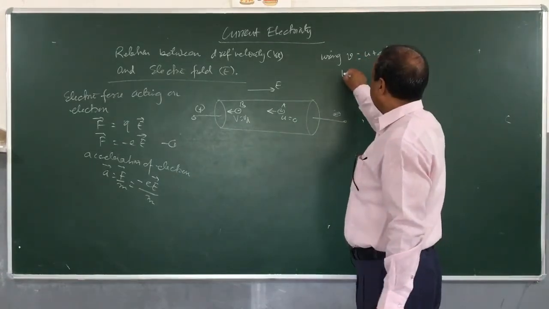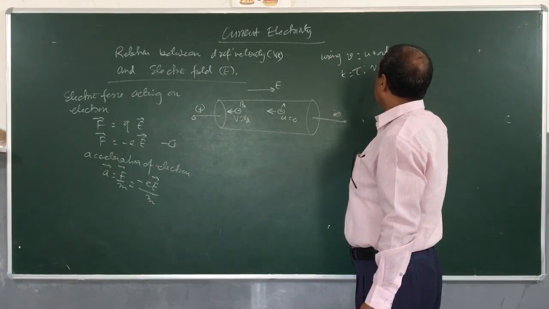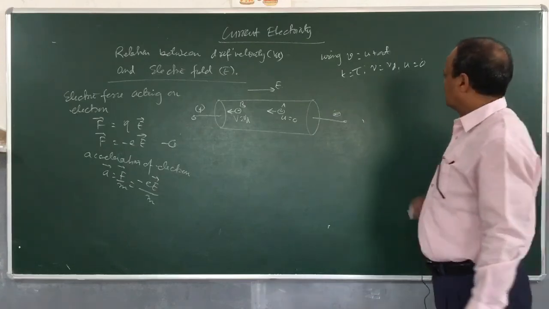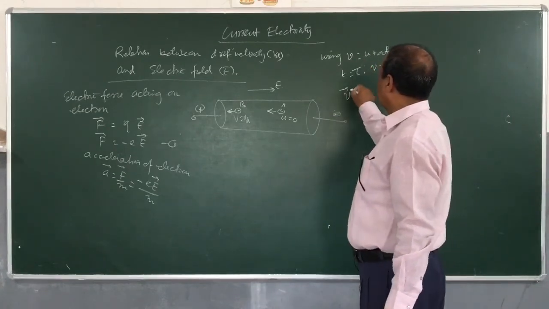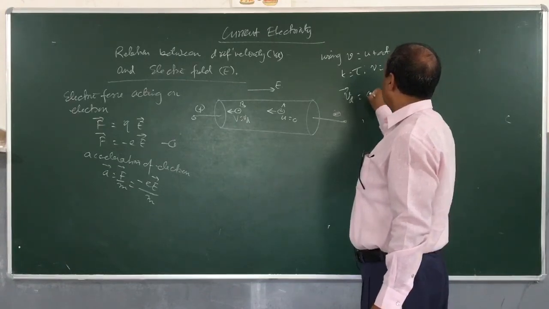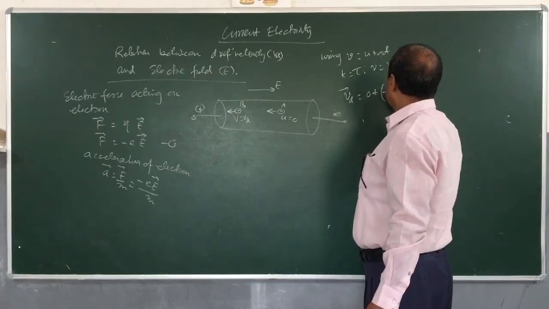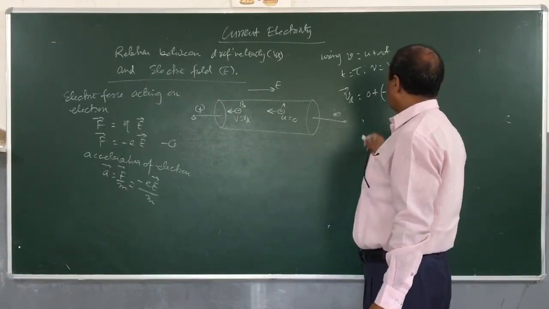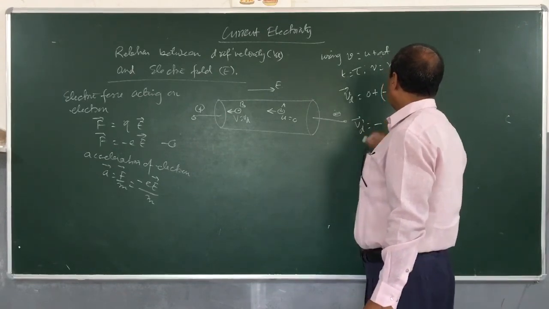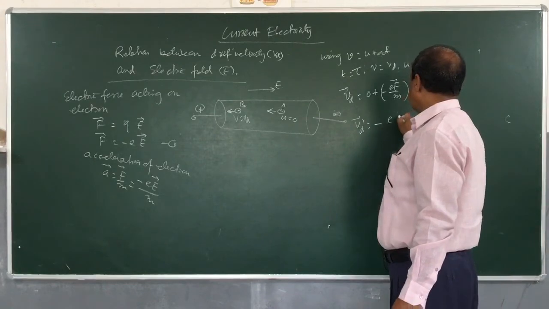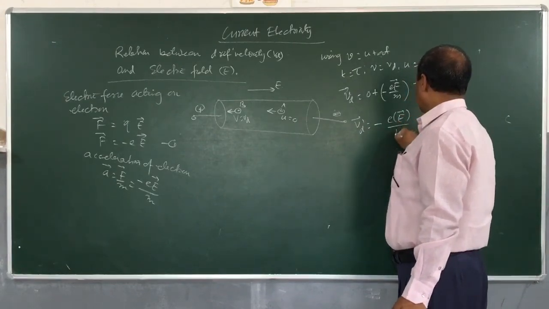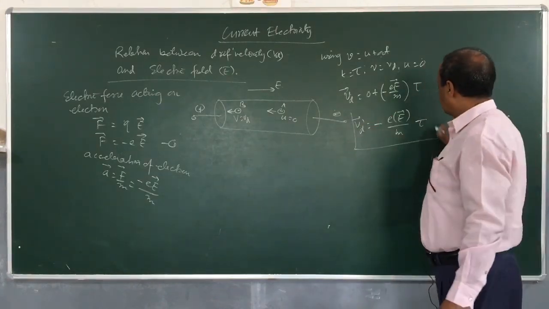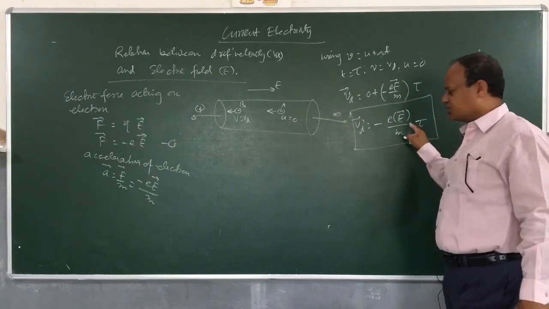So, we will say using v is equal to u plus at. Children, in this equation, if I use t is equal to tau, then v will be equal to Vd, and we know u is equal to 0 here. If I put this in the equation, Vd will be equal to 0 plus a, which we know is minus eE by m, into tau. So we get an equation Vd is equal to minus eE by m into tau. Now this expression is the relation between drift velocity and electric field.